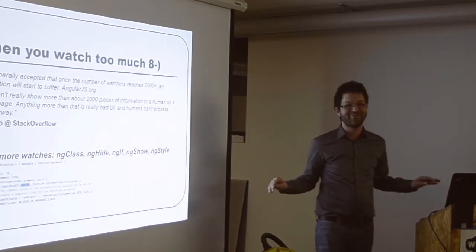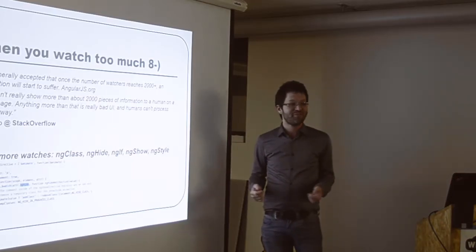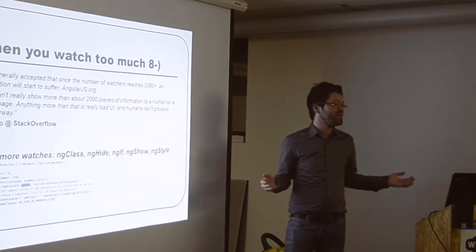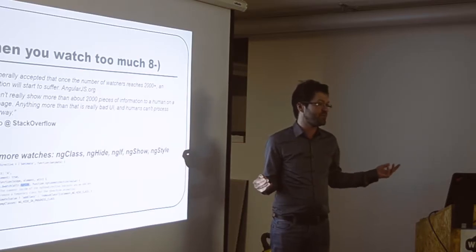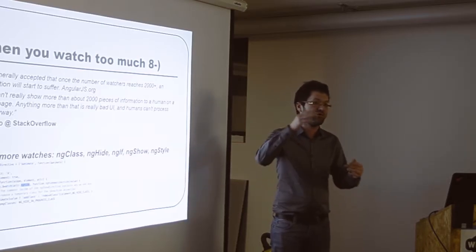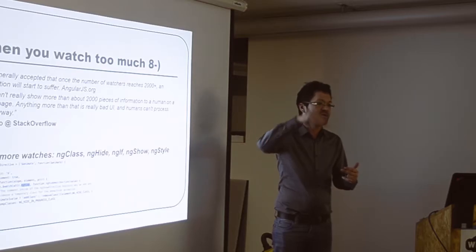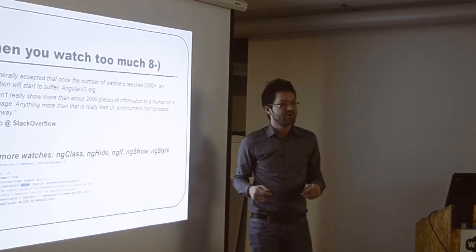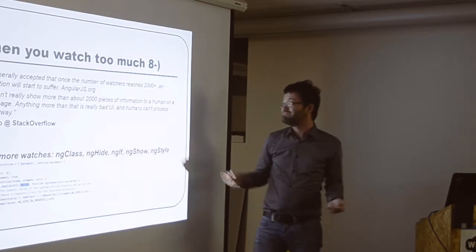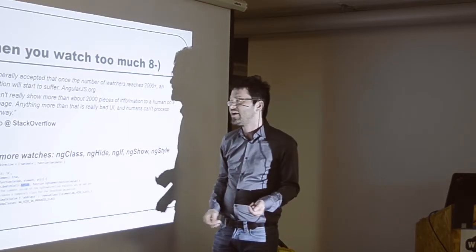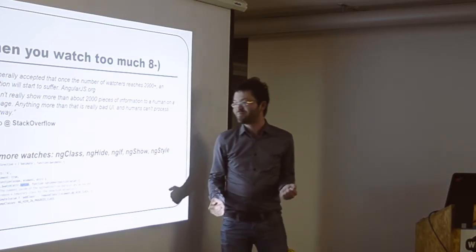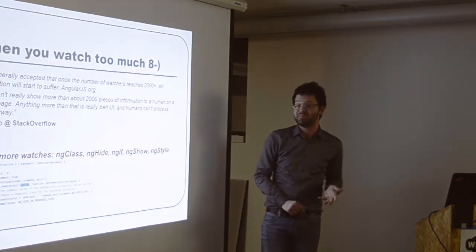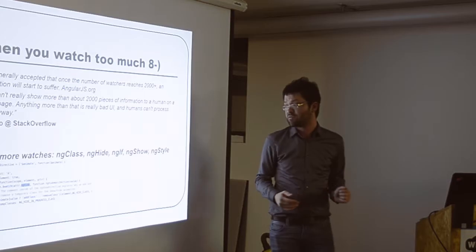Okay, fair enough. But what about lazy loading? You can have scrolling on your page, like on Facebook, where you can have 100 notifications on your wall. So what about this? A human can't process this anyway. Okay, but the bad thing is that everything is basically a watcher in AngularJS.